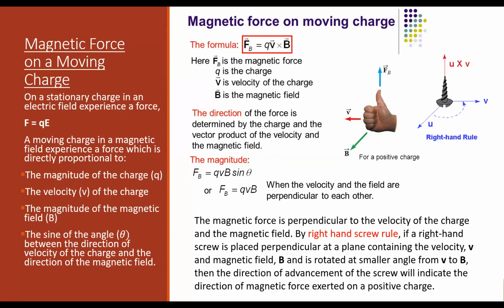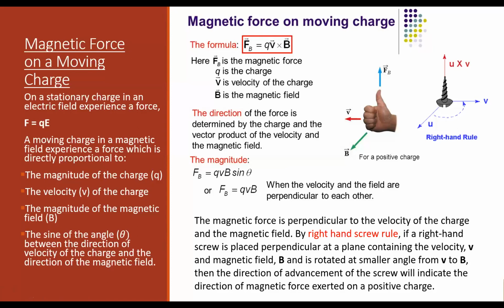So the second case for the force to be 0 is if the particle is moving in the direction of the magnetic field. Now suppose the charged particle is moving opposite to the direction of the magnetic field. What is the angle between velocity and magnetic field if it is traveling opposite? 180. The velocity is in one direction, the magnetic field is in the opposite direction, so the total angle between them will be 180. What is sine 180? 0. So what will be the force acting? 0.